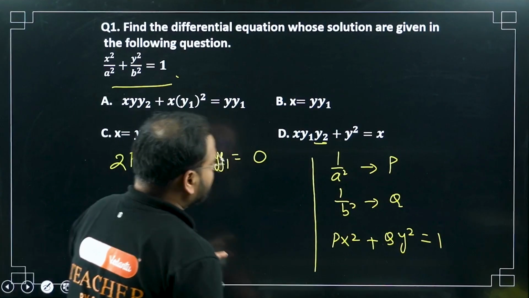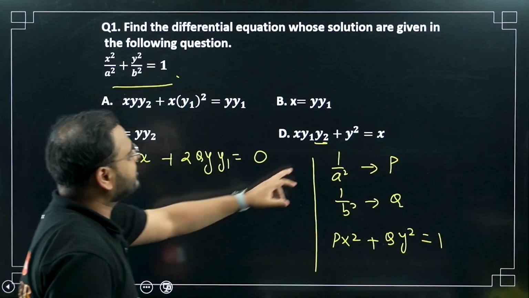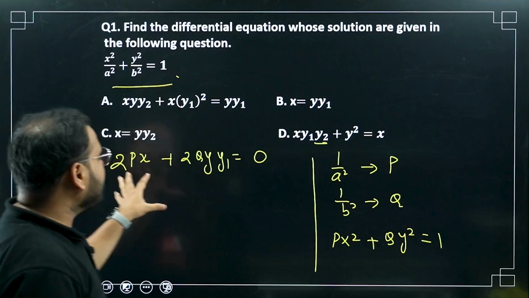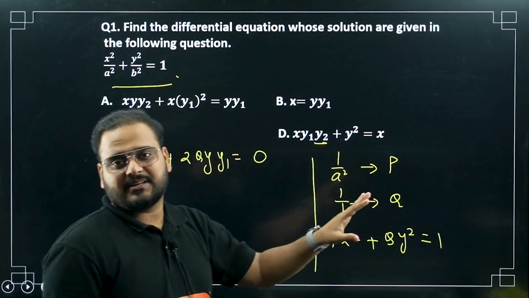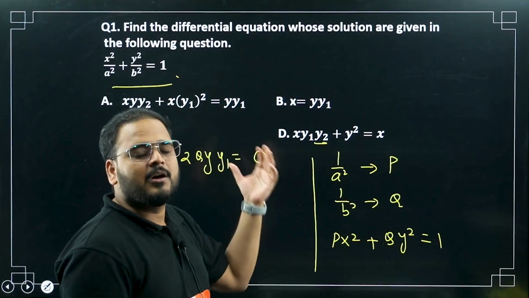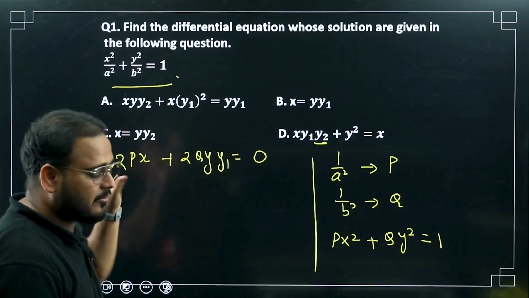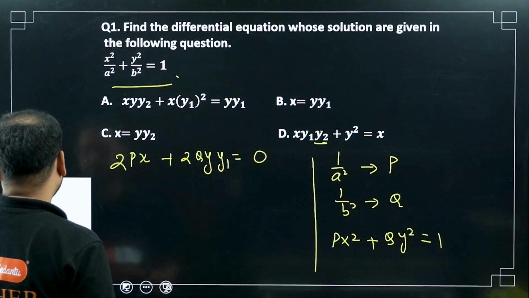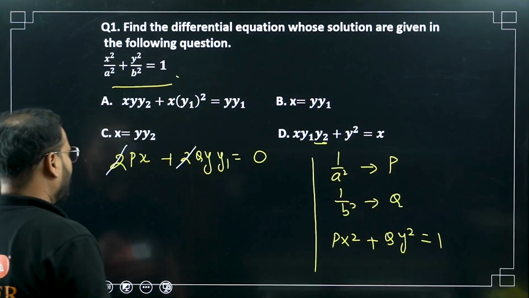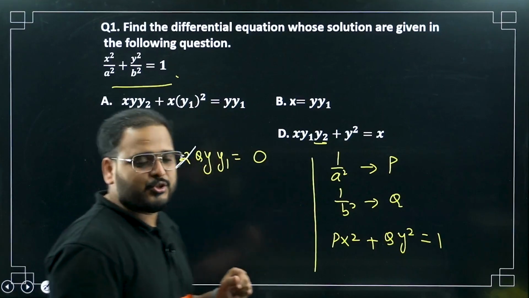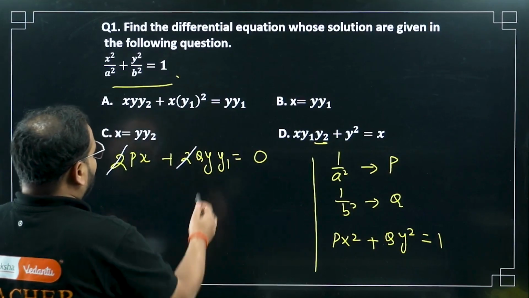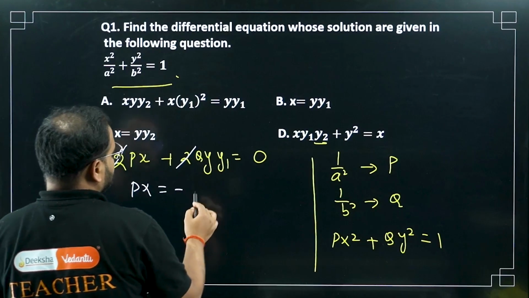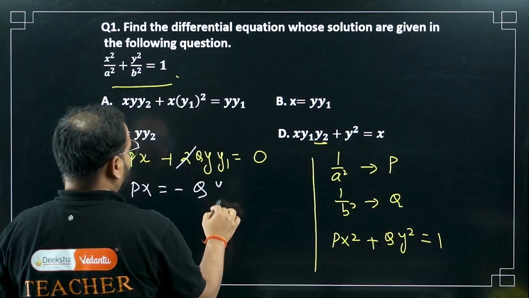Moving on, we can see that in some questions they have given the second order derivative also, y2. So I'm going to differentiate this once again. But before doing that, let me again keep the constants on one side and the variables on one side. That will help me do this whole calculation very easily. Let's see that. How can I do that? First of all, I can cancel 2. Constant, I can take it on the other side. 0 by 2 will be 0 only. Now I'll take this on that side. It will become px equals minus q y1.